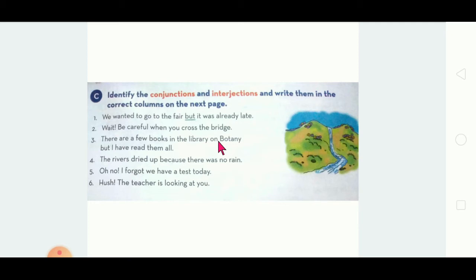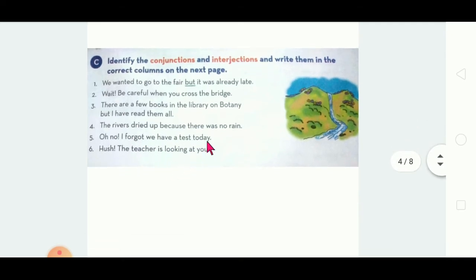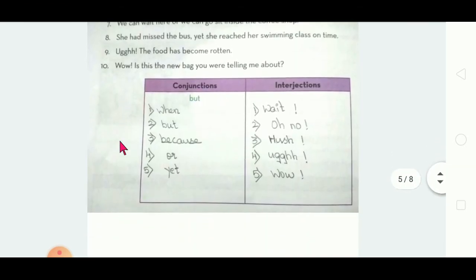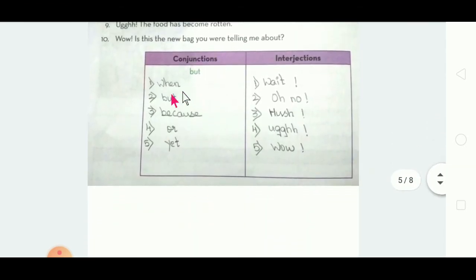So, books are only few in that library, and all the books, I have read. Read is the past tense of read, but the same spelling. See, no interjection is given, so only but is given. But is a conjunction word. So, you have to write but under the conjunction column.